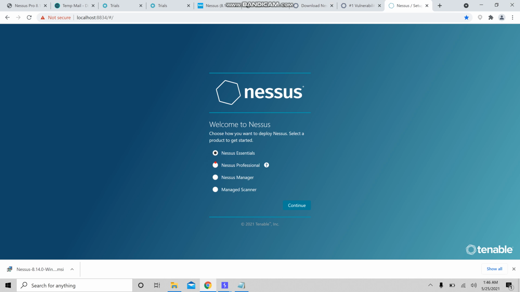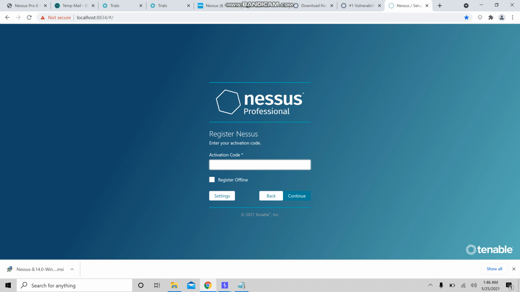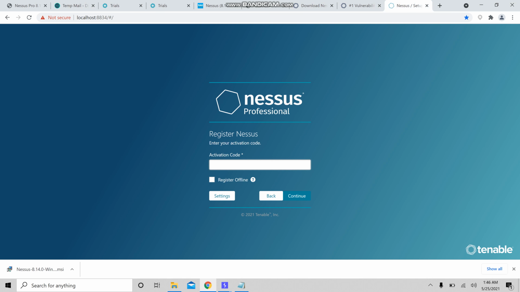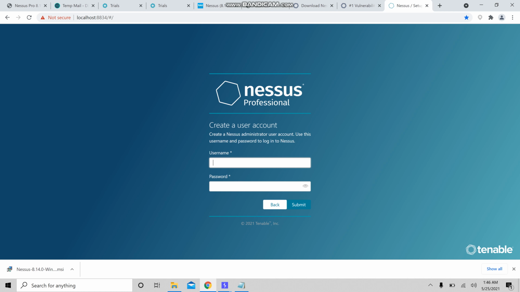So Nessus Professional, click on continue. Activation code, you need to paste the activation code you have received over the email. Okay, let me paste it and click on continue, and let me enter the username and password.